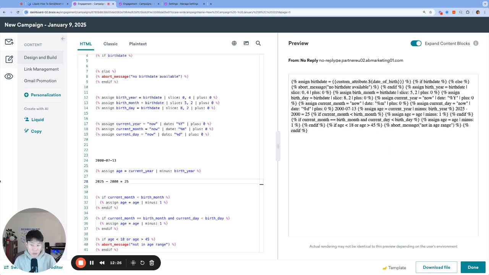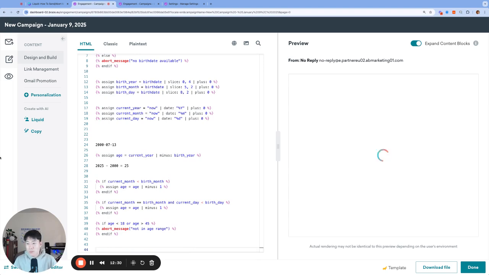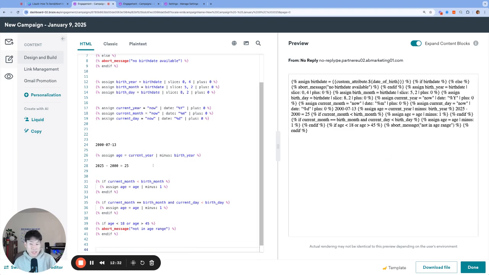That user will be 25 years old, except they're not 25 years old because their birthday hasn't passed yet this year. So they would still be 24 until July 13th. So this simple calculation works for users whose birthday already passed that year. However, if the birthday didn't pass that year, that's when the next section comes in handy.